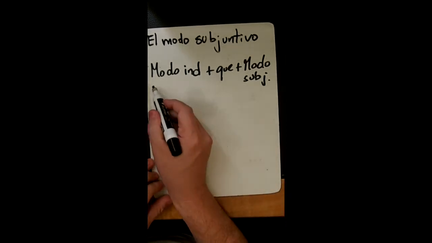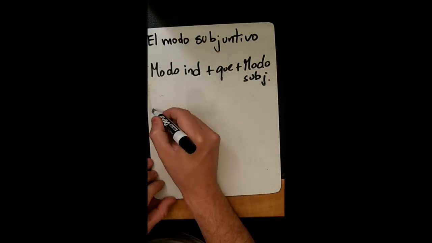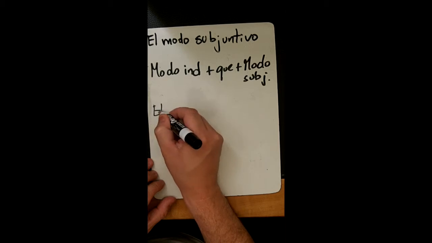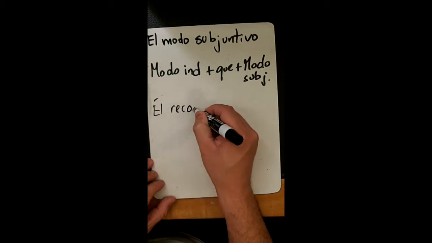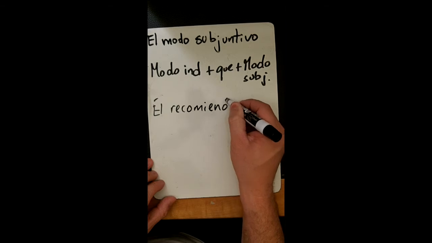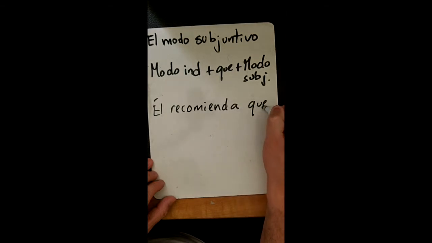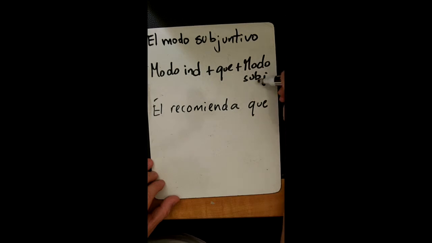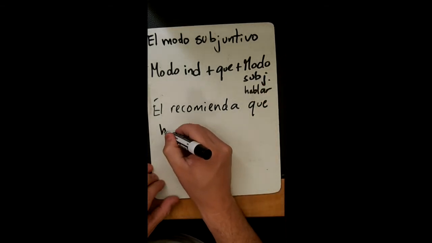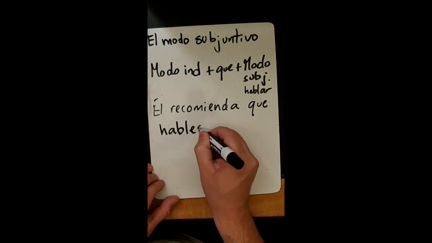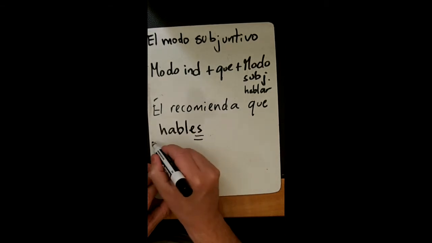Let me express a recommendation here. Él recomienda que, and then el modo subjuntivo, for the modo subjuntivo, I'm going to use hablar. Él recomienda que hables tú.